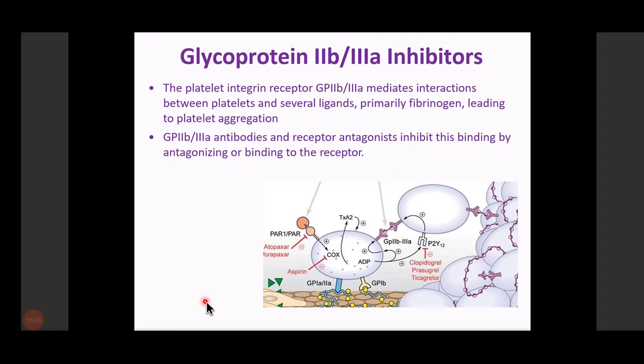Then the final is the glycoprotein IIb/IIIa inhibitor. I told you that these are receptors which are usually present inside the surface of the platelet. When ADP or thromboxane A2 act on the platelet, these receptors get exposed. And these receptors make the platelet surface very sticky, as a result of which further platelet aggregation takes place. So if you see closely, they are responsible for the ultimate step of platelet aggregation. That is why these agents are powerful antiplatelet drugs.